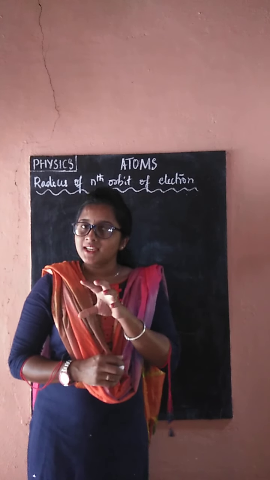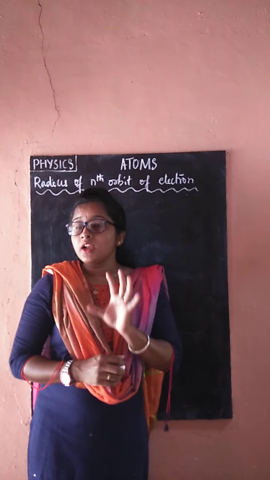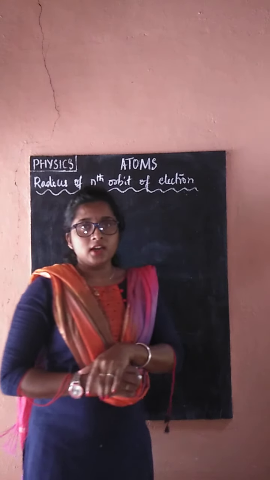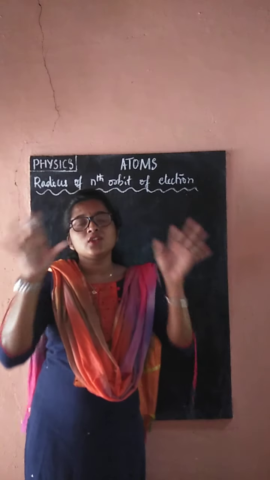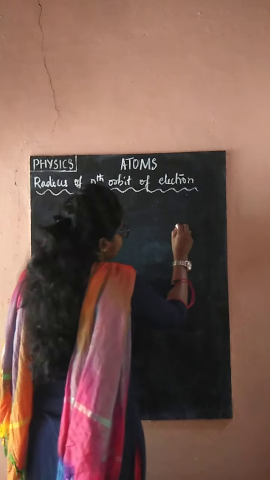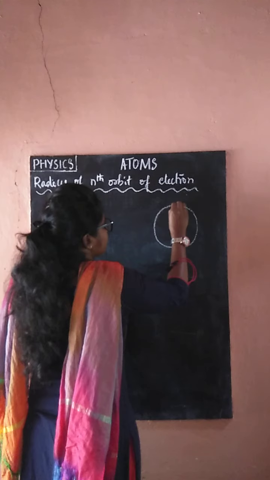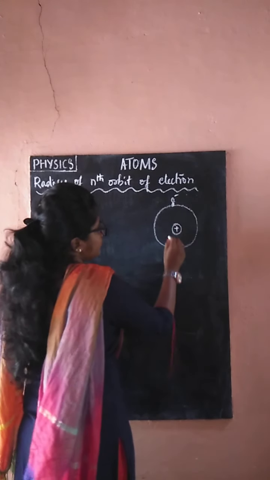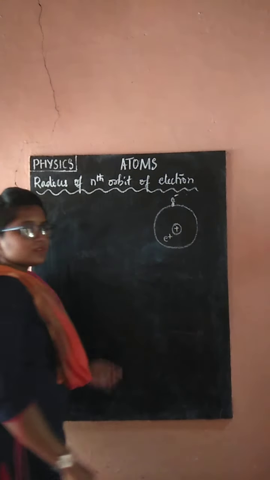So totally the atom is neutral, according to the Rutherford planetary model. According to this model, the nucleus is at the center and the electron revolves in a circular orbit.